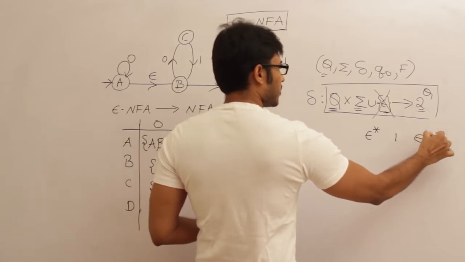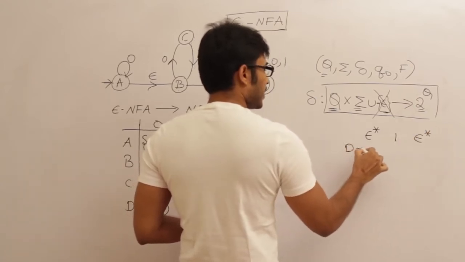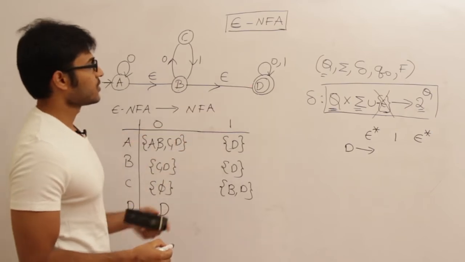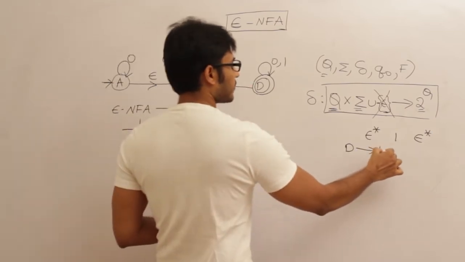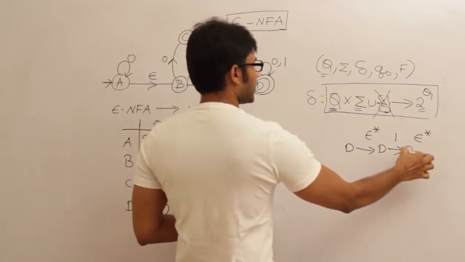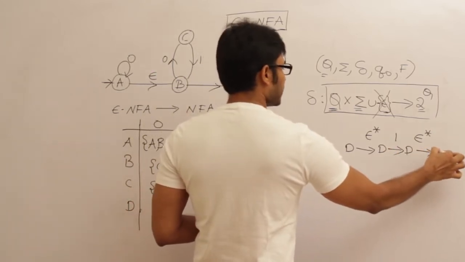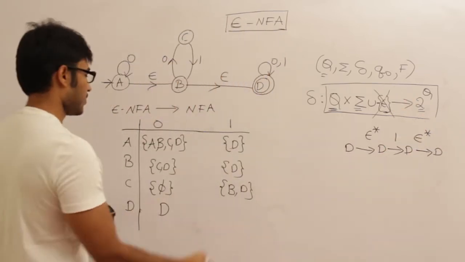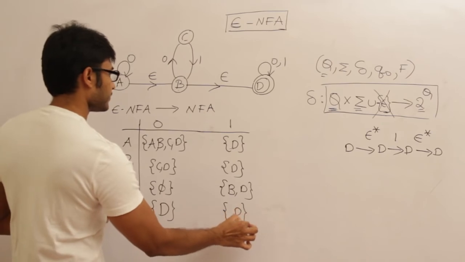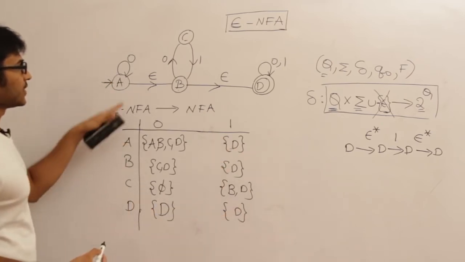So again find the epsilon closure of D and then find the transition on 1. So what is the epsilon closure of D? The epsilon closure of D is simply D. And what is D on 1? D on 1 is simply D itself. And what about the epsilon closure of D? Simply D. Therefore, this is again D. So this is the NFA for the given epsilon NFA.